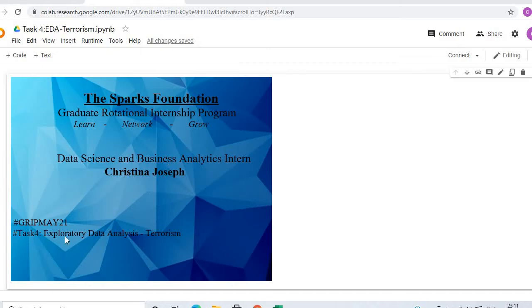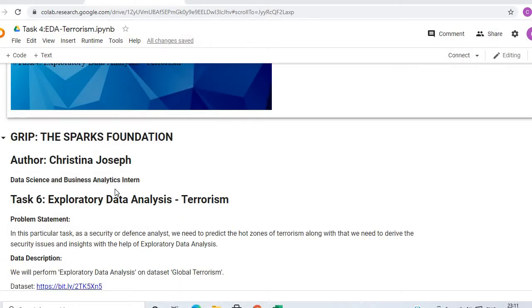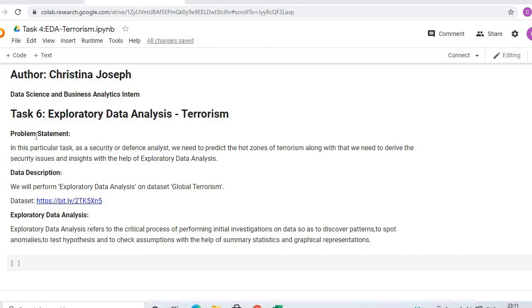So this is my fourth task, which is exploratory data analysis on the global terrorism dataset. We will go through the problem statement first. In this data analysis task, as a security or defense analyst, we need to predict the danger zone of terrorism together with all the security issues and insights of the data. We will implement this exploratory data analysis on the given dataset, global terrorism. So here is the link for that.